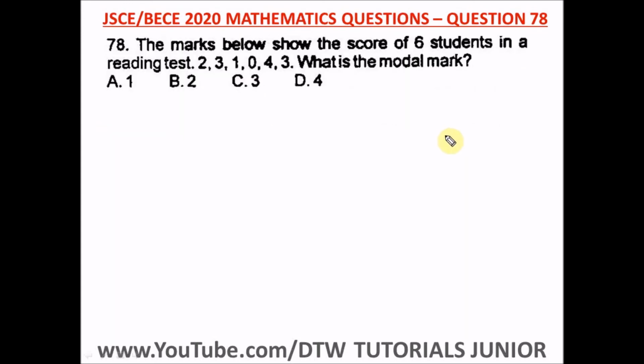Question 78 of the Junior WAEC 2020 Mathematics Past Question, that's your BECE exam. It says the marks below show the scores of 6 students in a reading test. Okay, these are the scores of 6 students in a reading test.